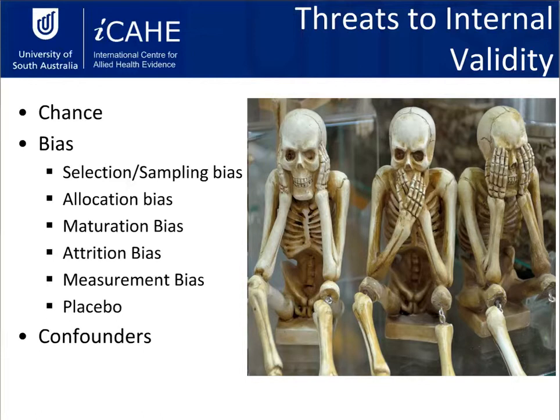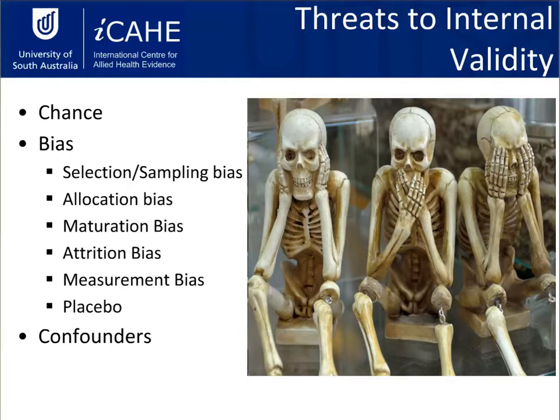And then you might also be looking at measurement bias or placebo bias, all of those sorts of things. Anything that could potentially allow someone to say, I'm not sure that the outcome that you found was because of the thing that you were looking at. So the intervention, for example. So a lot of the time with biases, the best way to control most of them is to have a control group, but that's not a foolproof way to do it.